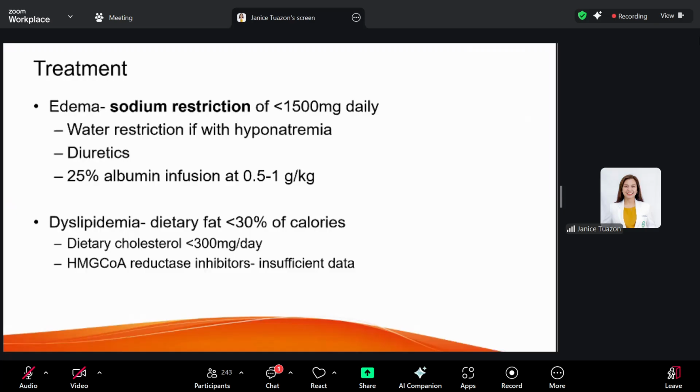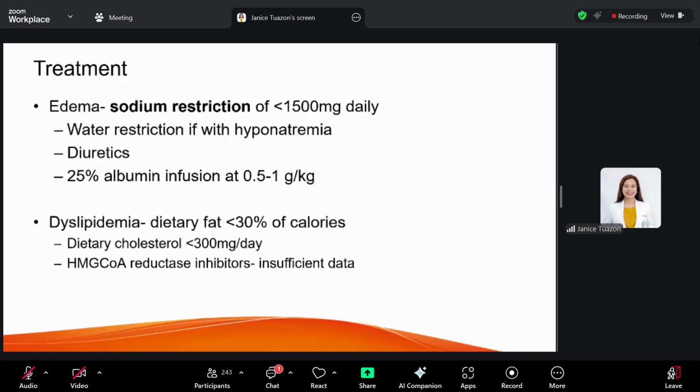Now for edema, we restrict the sodium to less than 1,500 milligrams a day. Also, we give water restriction, especially for patients with hyponatremia. Diuretics would also help with the excess fluids. A 25% albumin infusion may also be given, but there should be precaution.